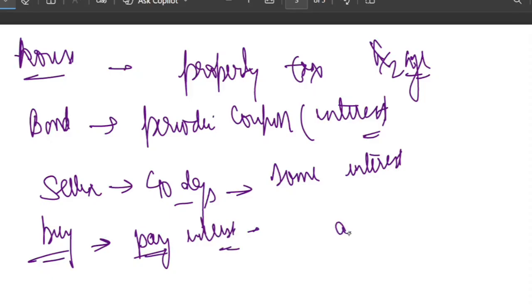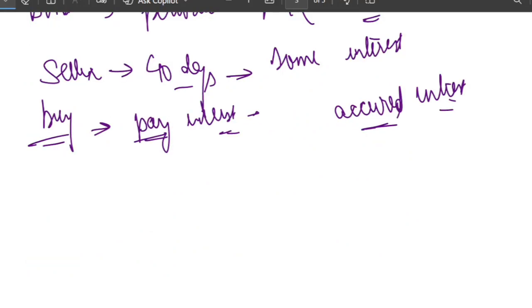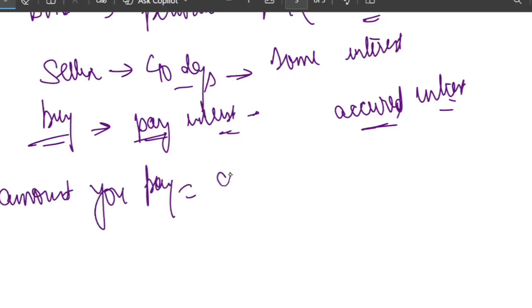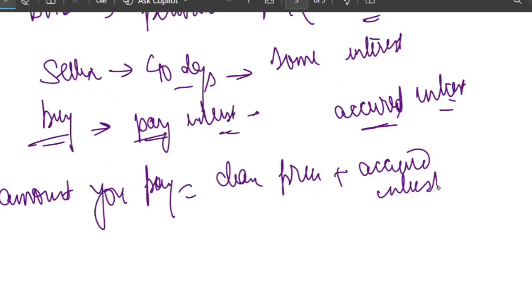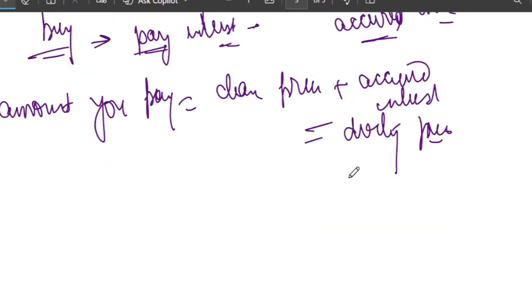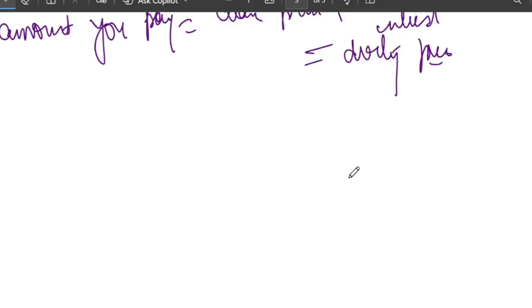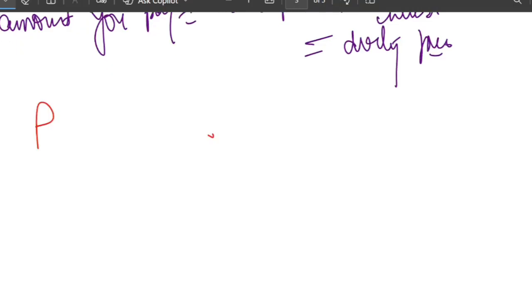This earned interest is called accrued interest. I think we have discussed one numerical based on it, accrued interest, right? So the total amount you actually pay is the clean price plus accrued interest, and both of them combined is called the dirty price. One formula you can just remember like this. Let me write it down: P dirty, that is dirty price, is equal to clean price plus accrued interest.